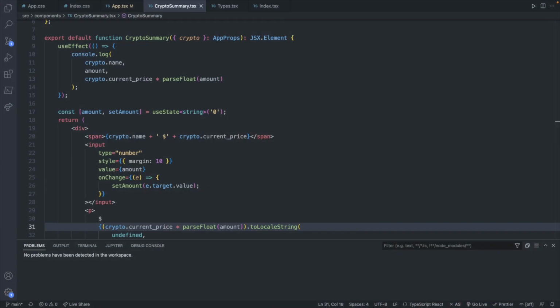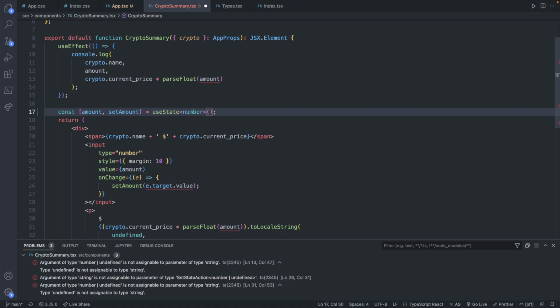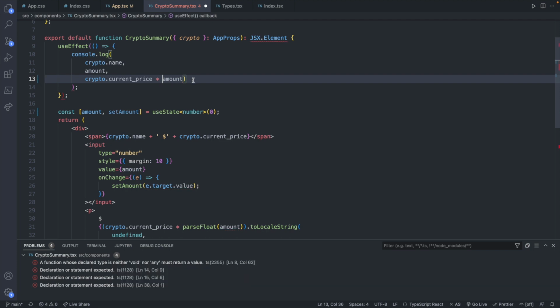So we're actually going to store the value as a number, because throughout this video we're going to be doing a lot more operations, and I don't want to have to deal with parsing and all that stuff. So let's go to this state, and we will change this type to a number, and we will default it to 0, not as a string. This is going to break everything, so let's get rid of parseFloat anywhere we see it.